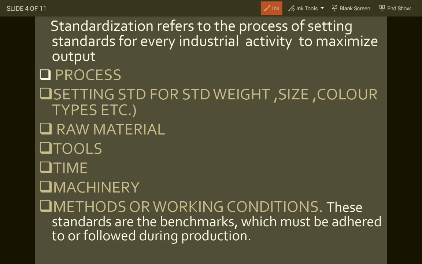And he saw that the outcome which the factory was giving was not standard. There were differences in the quality and quantity, a standard process was not used, a standard method was not used, standard raw material was not used. So what happened is the products coming out were not of standard features, quantity or quality. So he said that all the products should be of the same standard.